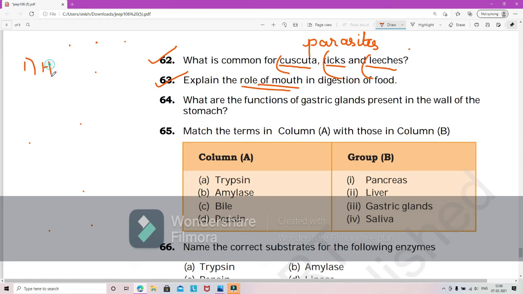HCl has 2 roles. One is it activates pepsinogen. Pepsinogen is an inactive form of pepsin. So it helps in that conversion, and also it kills any kind of germs and bacteria that enters our stomach. Another is mucus, that protects the inner walls of the stomach from the action of HCl. Number 3 is pepsin. Pepsin breaks down proteins into amino acids.